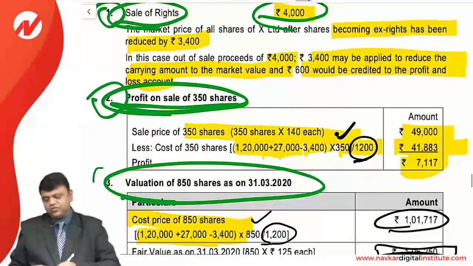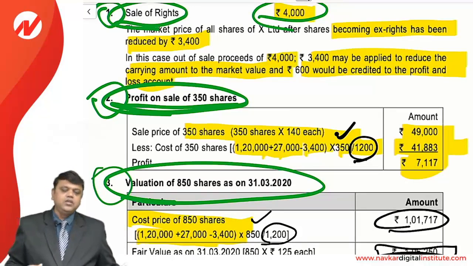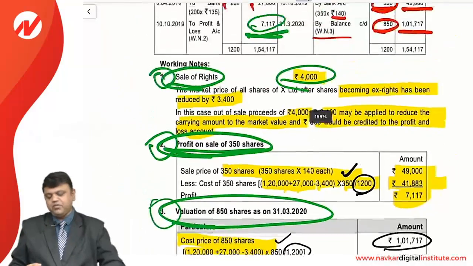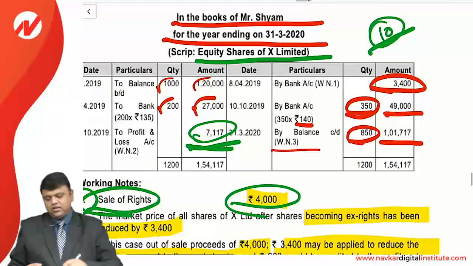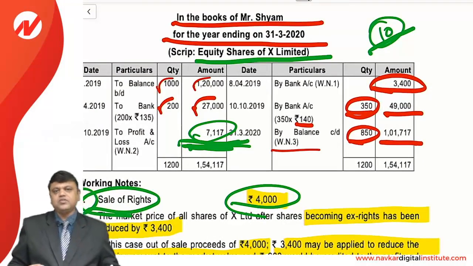Sometimes what I observe, students do not prepare the proper working note, and at the end it results in losing marks. So we should not do the same, and we should prepare the proper working note to support our answer. And here the conclusive figure is 7117, which is the final answer, the profit out of such investments.